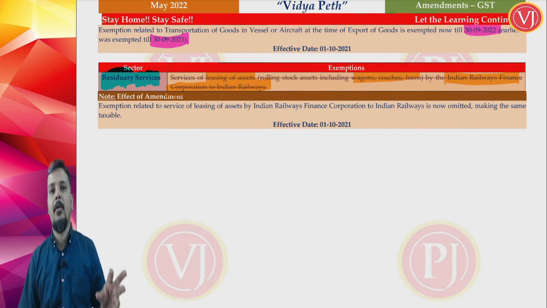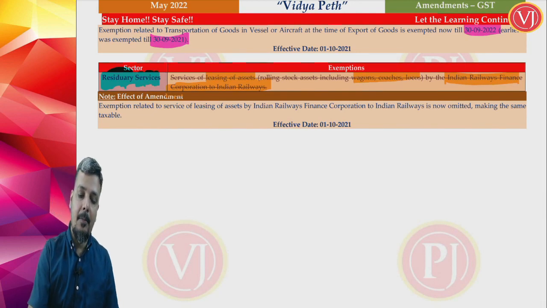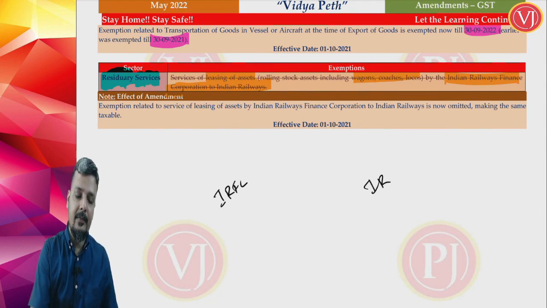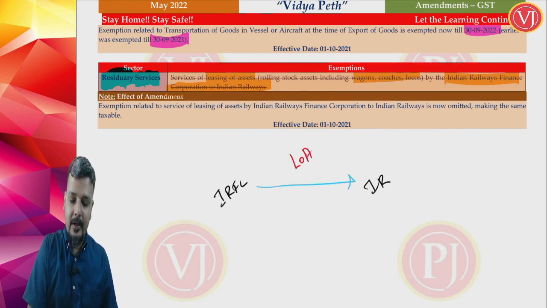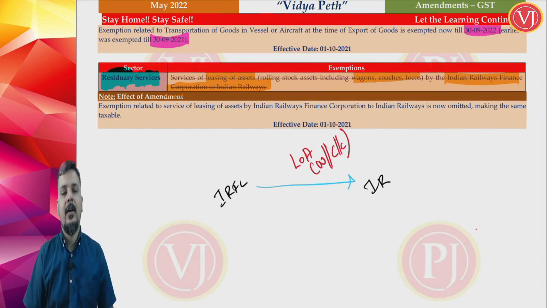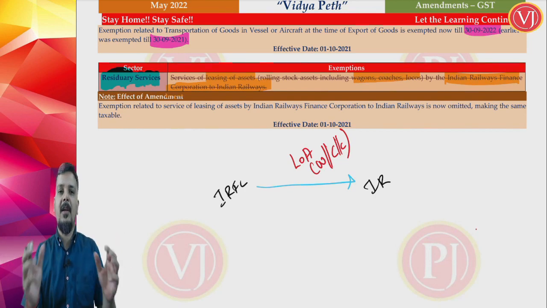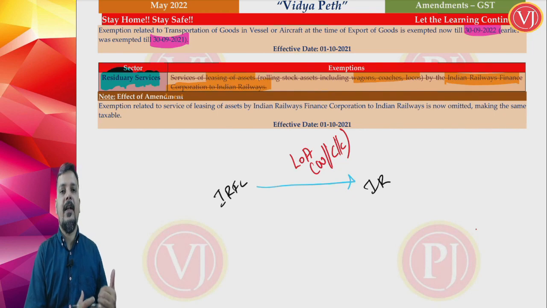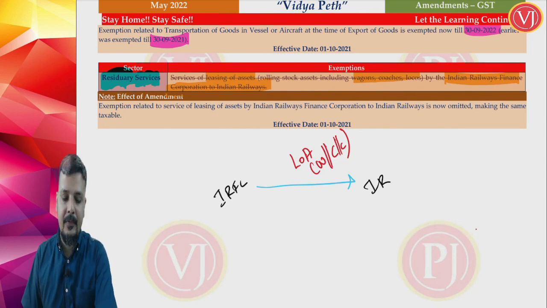So earlier when you talk about Indian Railways Finance Corporation giving the assets on lease to Indian Railways, leasing of assets to Indian Railways. Earlier it was exempt, those assets may be even your wagons, coaches, locos, right? So even when you talk about coaches can be even those assets. So that is owned by Indian Railways Finance Corporation and given on lease to Indian Railways.